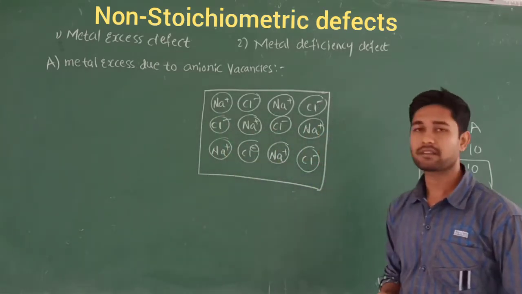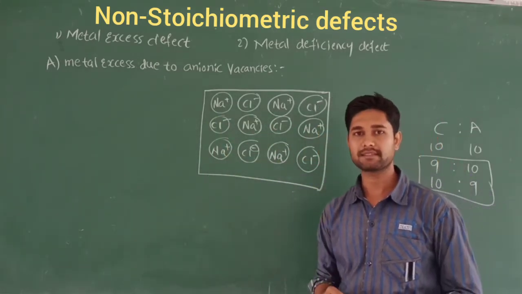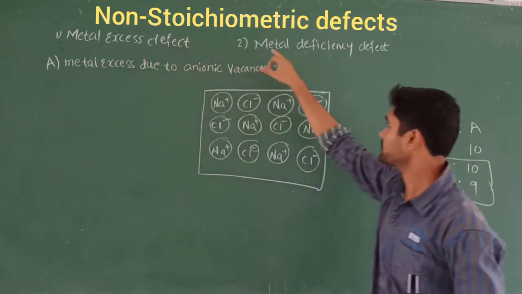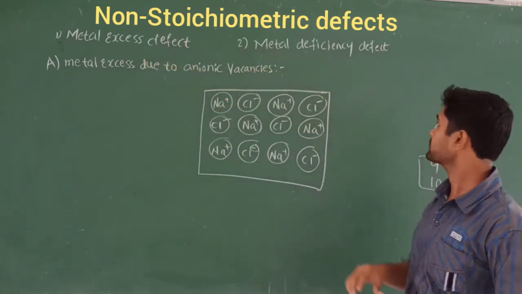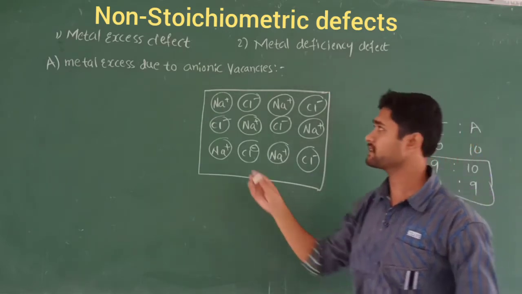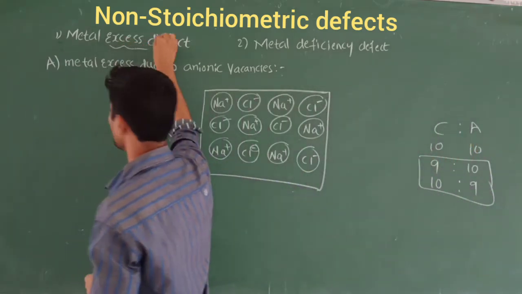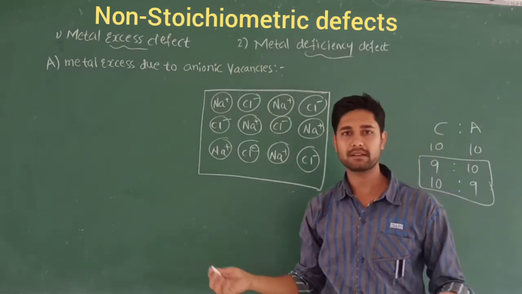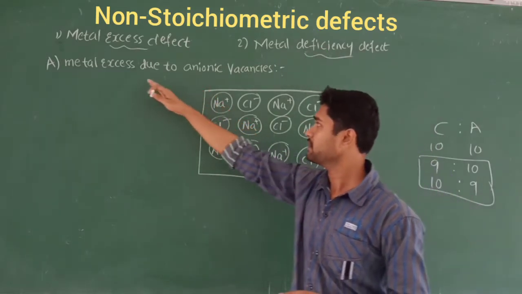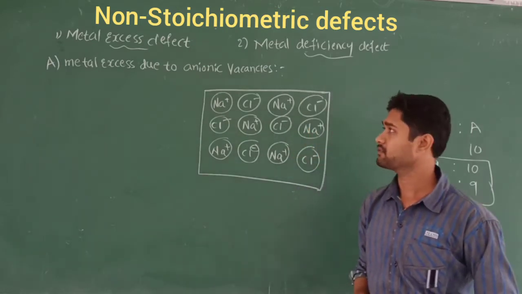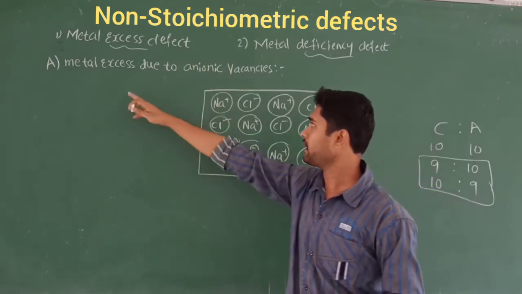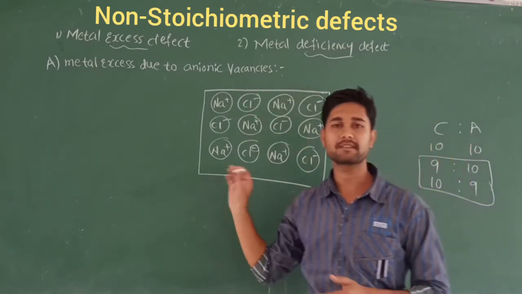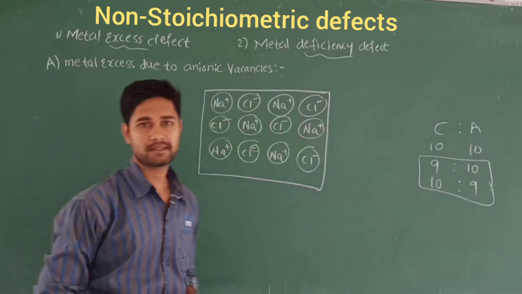And here this non-stoichiometric defect is mainly classified into two types. One is metal excess defect, another is metal deficiency defect. As the name indicates, excess means a greater number of metals, deficiency means a lesser number of metals. Right. So in that, again two types will be there. The first one we will discuss here: the metal excess due to anionic vacancies. It's very interesting, due to the anionic vacancies.